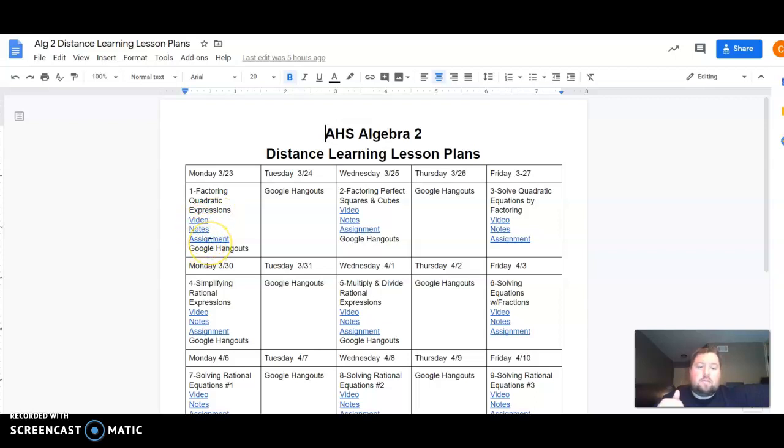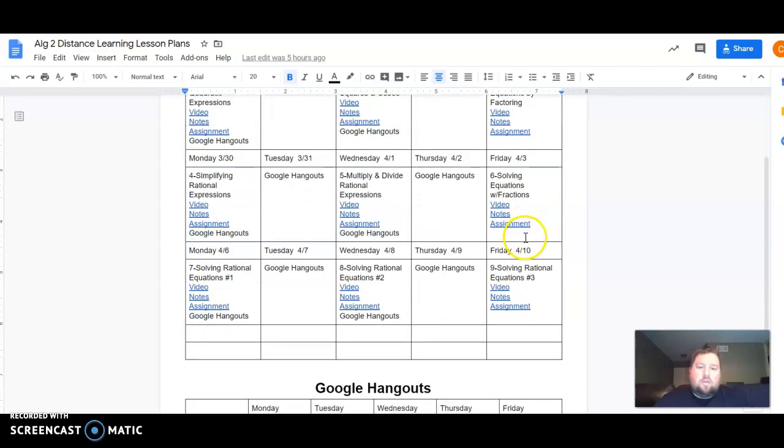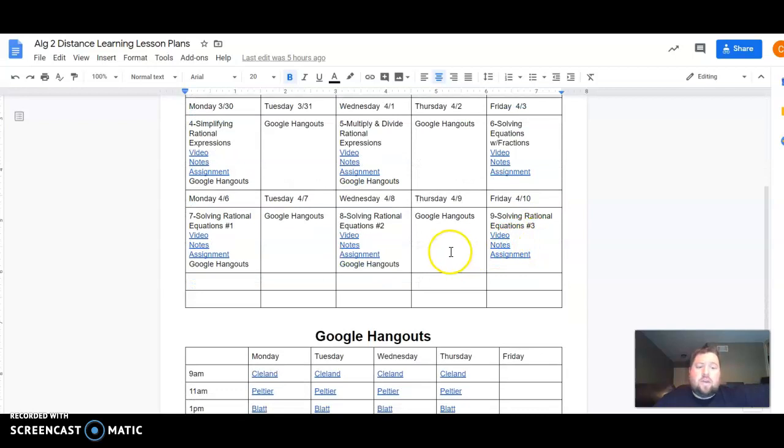That's the assignment that I'm going to need you to take a picture of when you finish and turn it in. You can print it out and work it on the paper, or you can just do it in your own notebook, whatever works for you. All right, and so you'll see every Monday, Wednesday, and Friday we have a new assignment with a video and notes. Okay, and we have this for 3 weeks. If we end up being out longer than that, then we will deal with that when we get there.